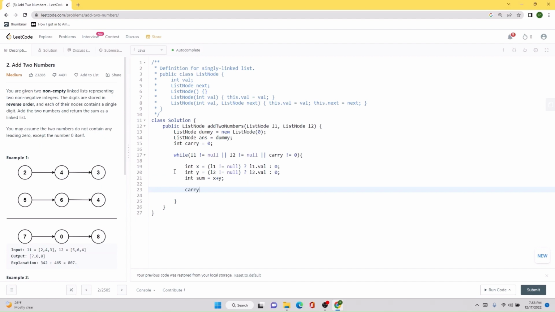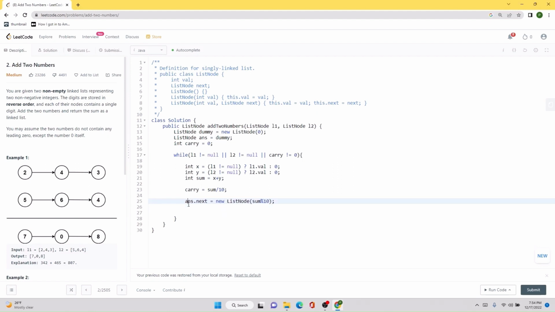We are going to calculate the value of carry, so for that we can simply do sum divided by 10 and we will get the answer. Now for our answer node, we will have to add the value of the sum that we have calculated, but it could be possible that the value of the sum could be greater than 10, and we only need to store a single digit between 0 to 9. So what we can do is, inside the answer dot next, we can simply store the value of the sum modulo 10.